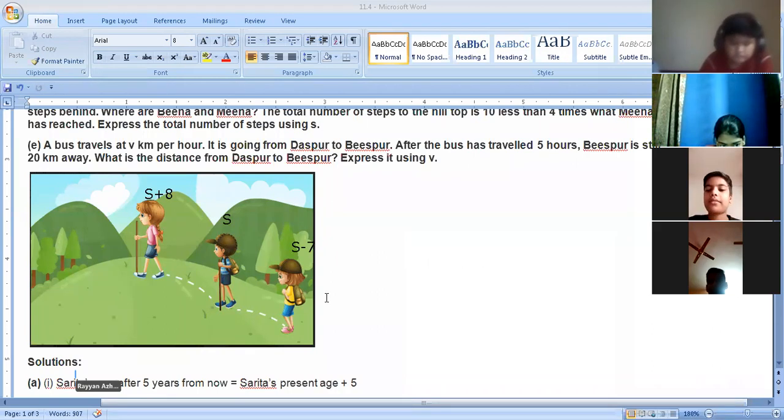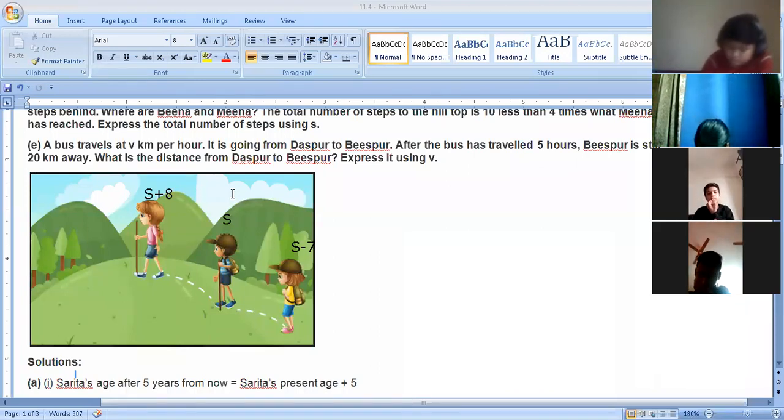Now the total number of steps to the hilltop is 10 less than 4 times what Meena has reached.